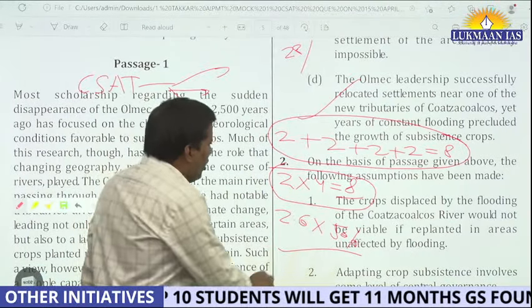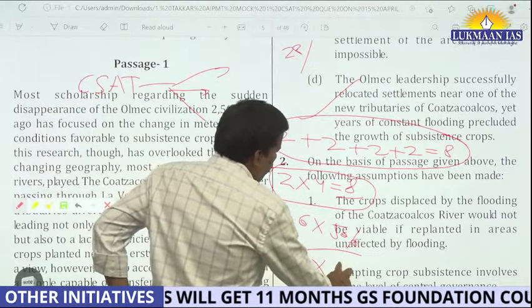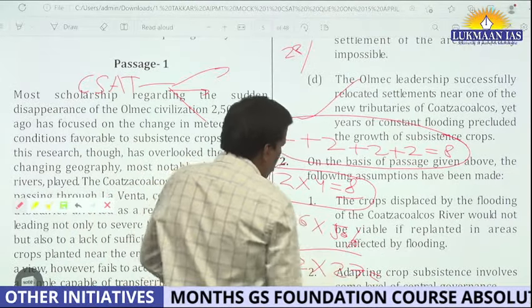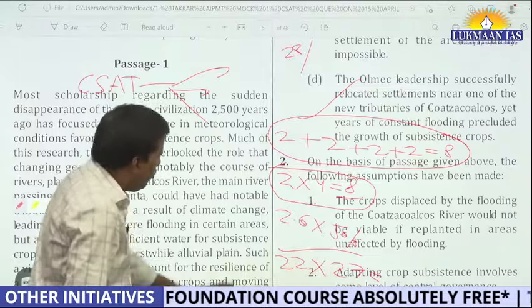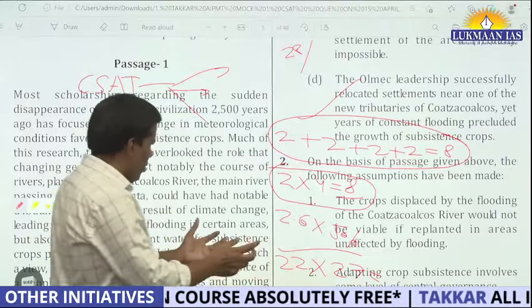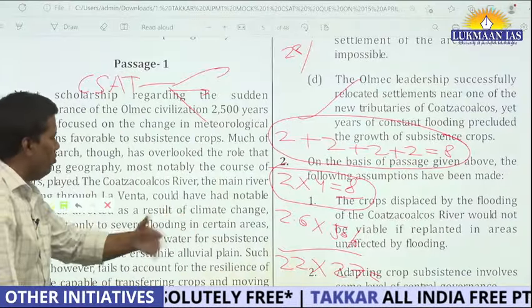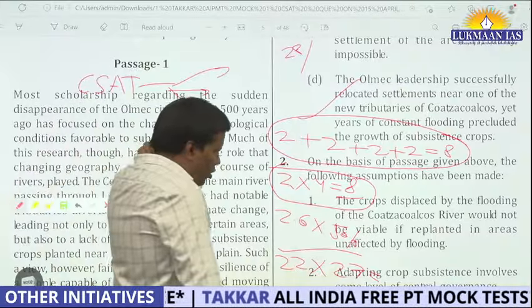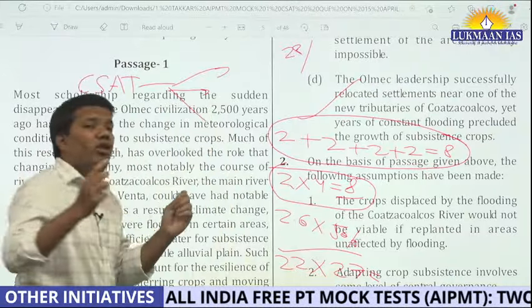But what will happen for large numbers? Let's say somebody says 22 into 27. How will you think here? Are you going to multiply 22 into 27? No, right? You are out of competition. There is one more indication.